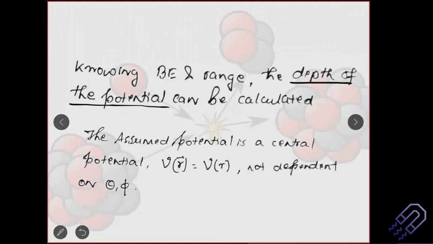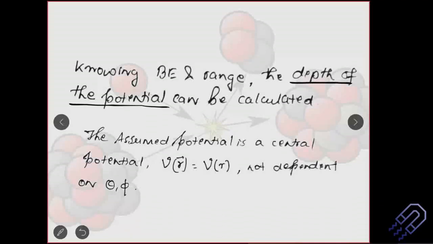So we will assume the potential. Whenever you are solving a quantum mechanics problem, you have a differential equation, and then you have a function, let's say a potential function. You should know what the form of that potential is. How does it behave? Does it behave exponentially? Does it behave linearly? That is very important. So what we do is we assume a potential and consider a form of that potential.